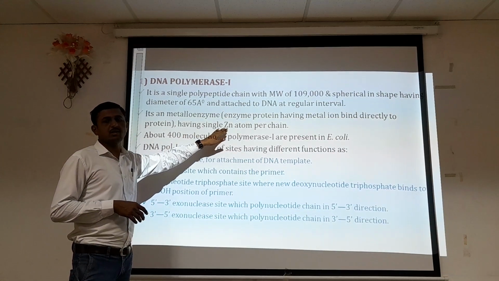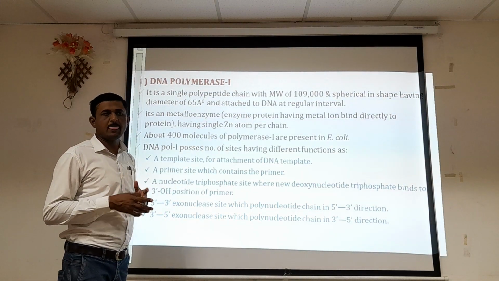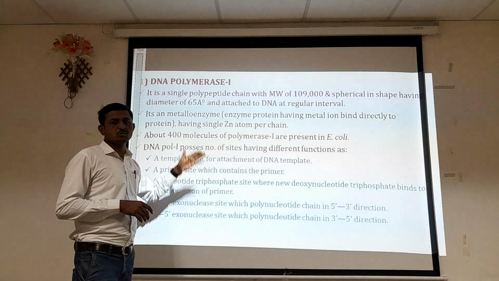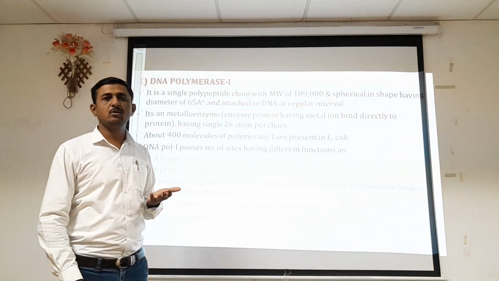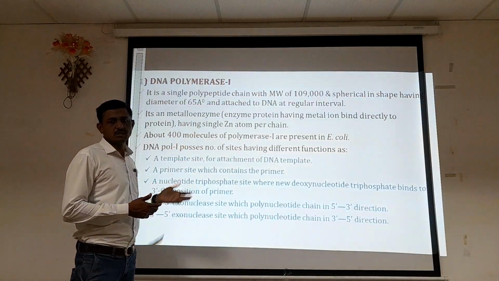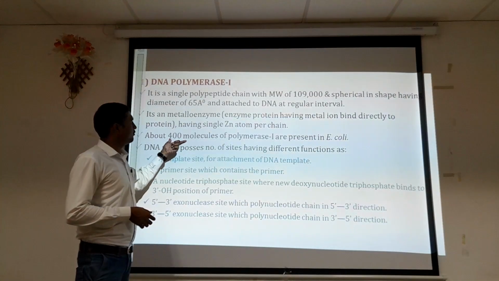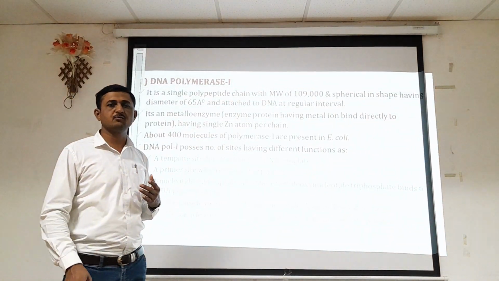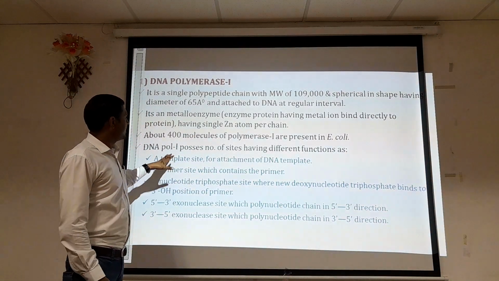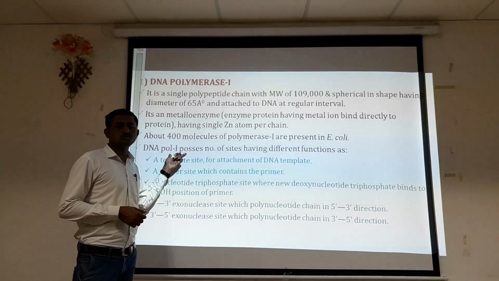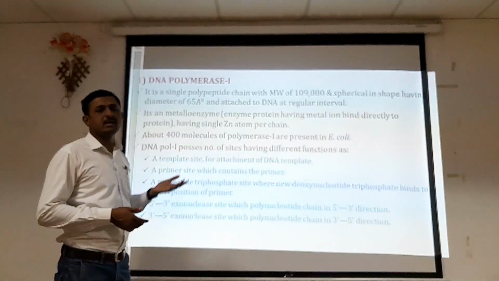It has a single zinc atom per chain, containing one zinc atom for each chain. That's why they are called metalloenzymes. The zinc is important for the enzyme to function actively. It is a structural component of that enzyme, so that the enzyme becomes active. About 400 molecules of polymerase 1 are present in E. coli. DNA polymerase 1 possesses a number of sites having different functions.